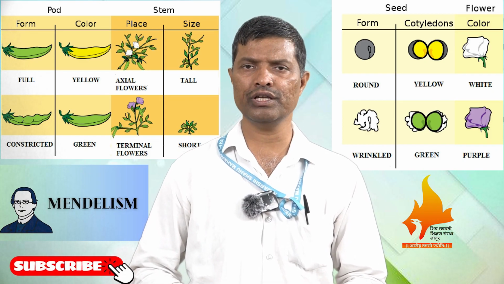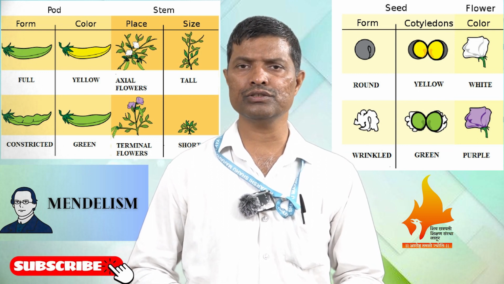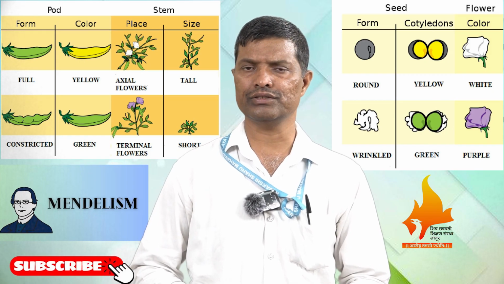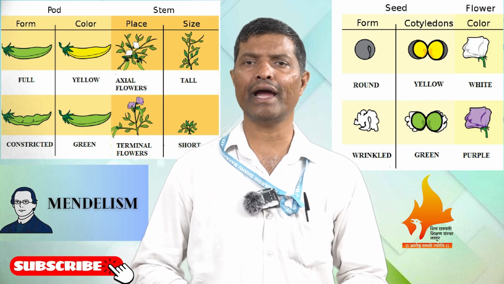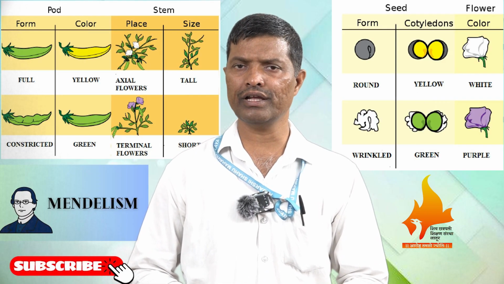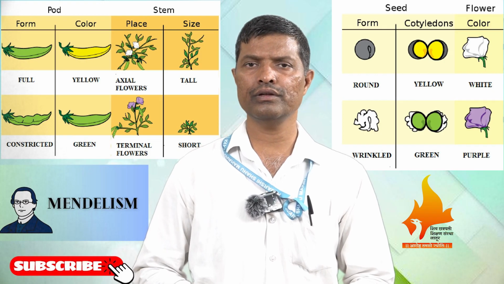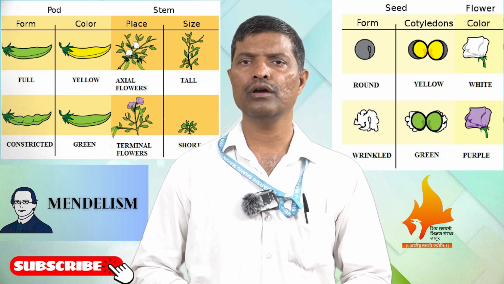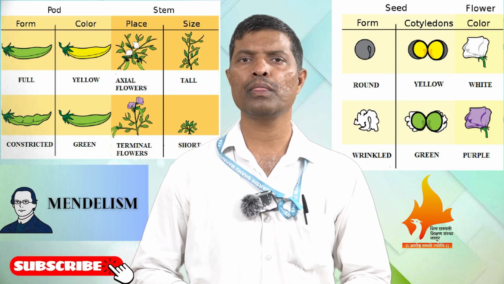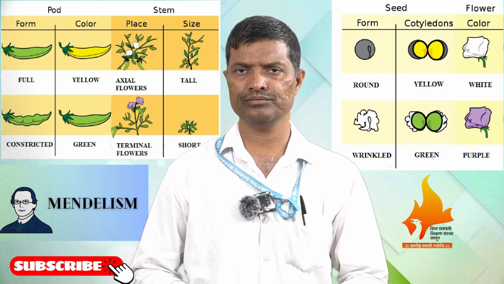Four kinds of progenies arise in the F2 generation: yellow round, yellow wrinkled, green round, and green wrinkled.